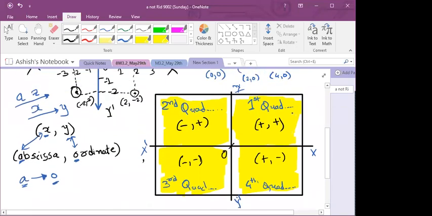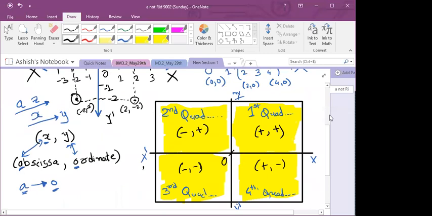So is it clear now, students? Have these things become clear? Right, now what is a coordinate plane? That has become clear to you, right? This is a plane and now you are giving coordinates to this plane. Coordinate axes are clear, quadrants are clear, and locating points in the coordinate plane is clear.